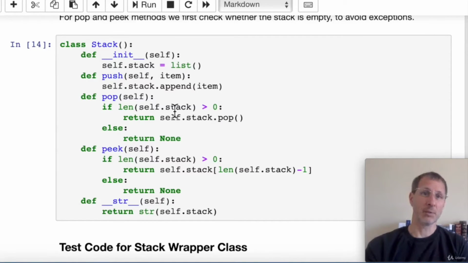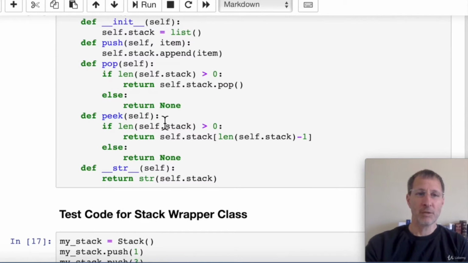If the list is empty, we don't want to try a pop operation. If there's at least one item on the list, then we'll pop that item off and return it. The peek function allows us to just look at the top item on the list and return that item, but without taking it off. So here we return the top item on the list, but without removing it.